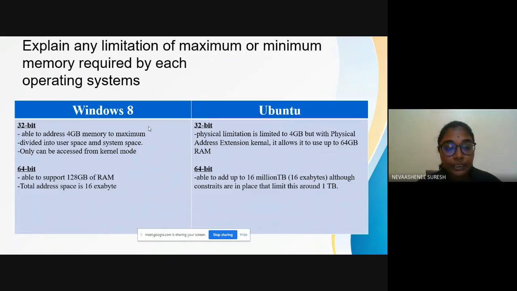For 64-bit, it is able to support 128 GB of RAM, and the total address space is 16 exabytes. For Ubuntu in 32-bit, the physical limitation is 4 GB, but with the physical address extension kernel, it can use up to 64 GB of RAM. For 64-bit, it is able to address up to 16 million TB, 16 exabytes, although constraints are in place that limit this to around 1 TB.